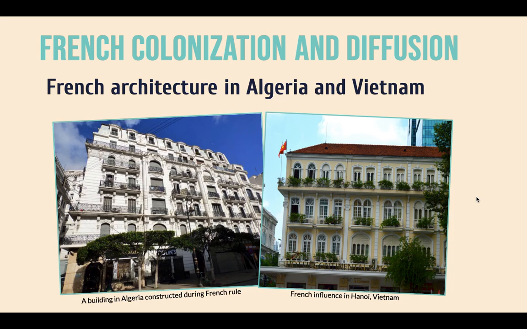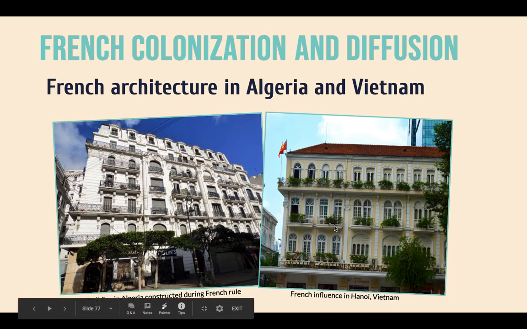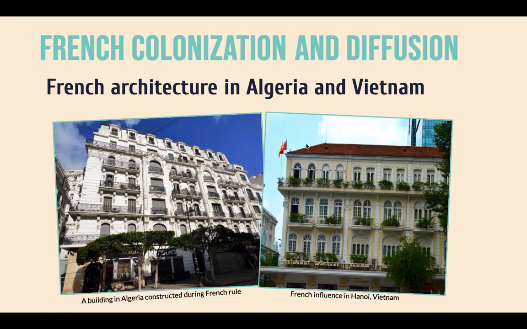And then finally, the French Empire. The French had a vast empire all the way out to Vietnam in Asia, down to Africa. This is Algeria on your left and Vietnam on your right. And as you can see, this is very similar architecture, in the style of French architecture. So these arched windows with these really pretty balconies and the intricate design in those balconies, very much French culture, right?